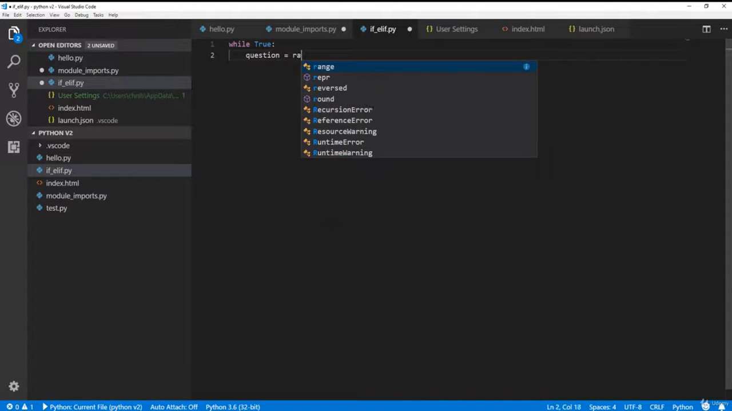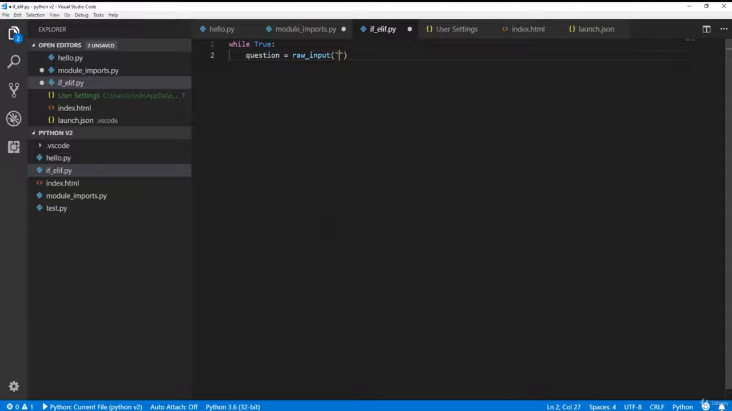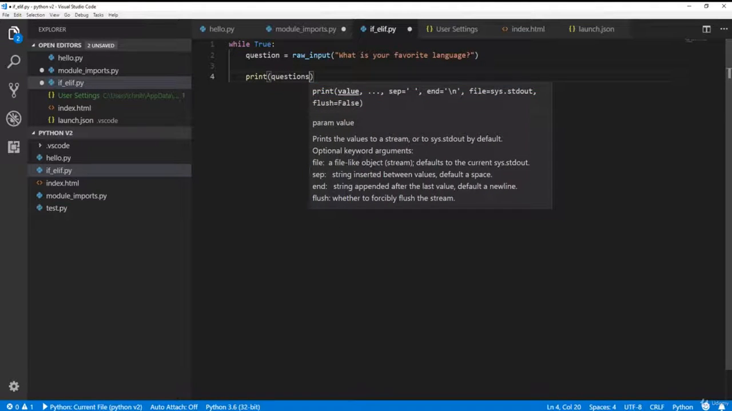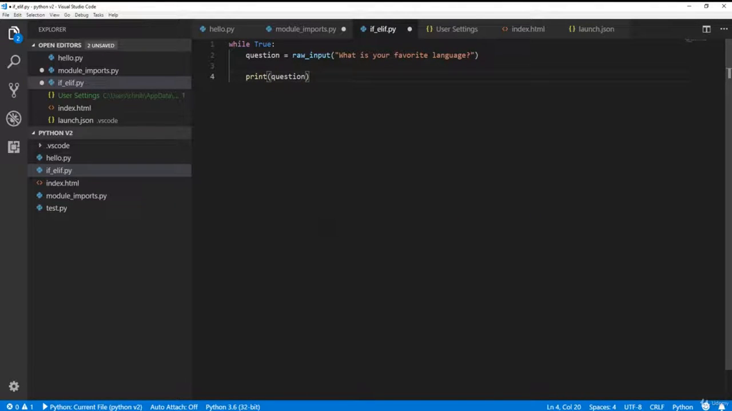And we can go ahead and create this question object. We're going to say the value equals raw input, and then we just ask the question: what is your favorite language? Now that we've asked that, we assign it to the question, and then we print the question. This is just going to continue to be an infinite loop, like I said, so let's go ahead and do that real quick.